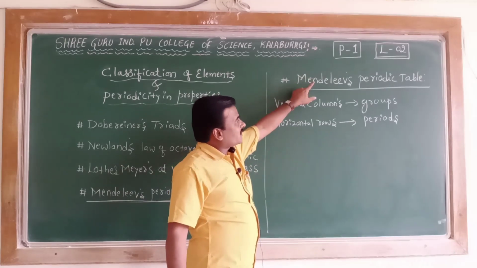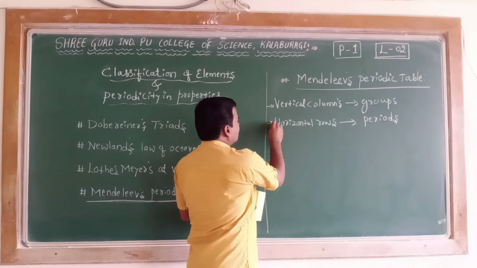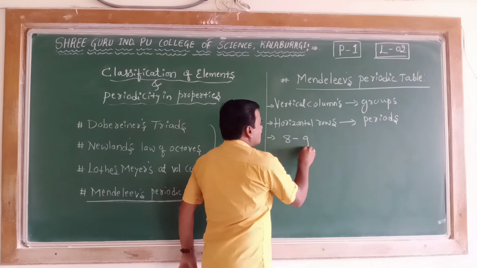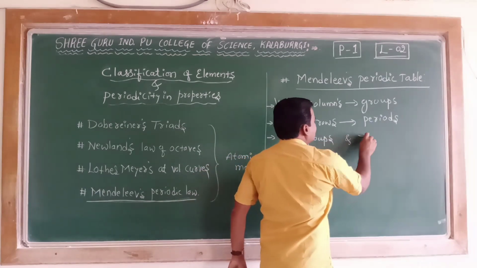In the periodic table constructed by Mendeleev, there were 8 groups and 7 periods.